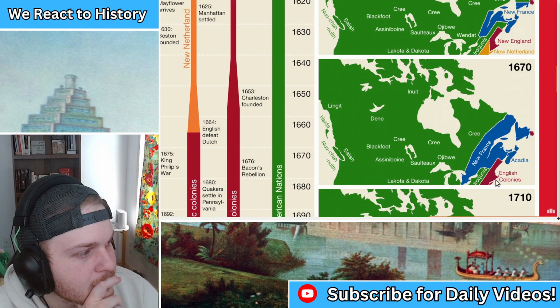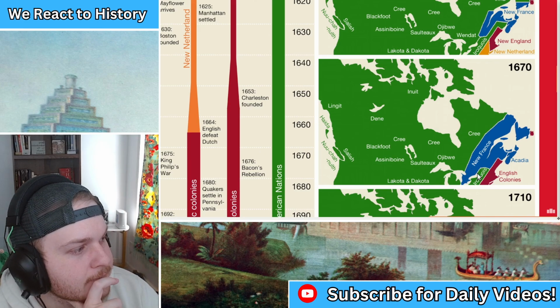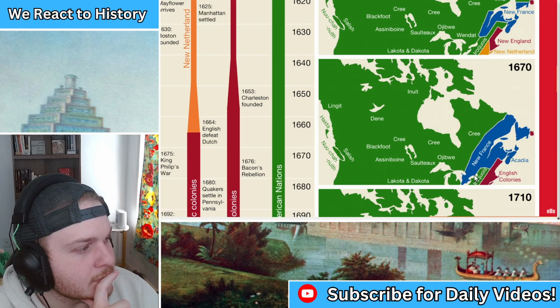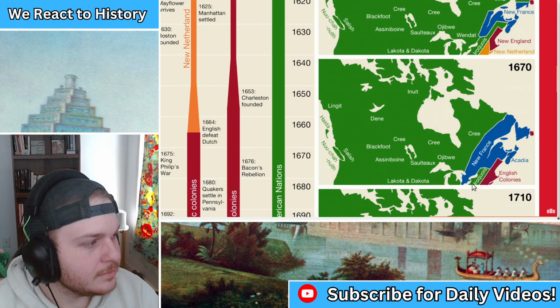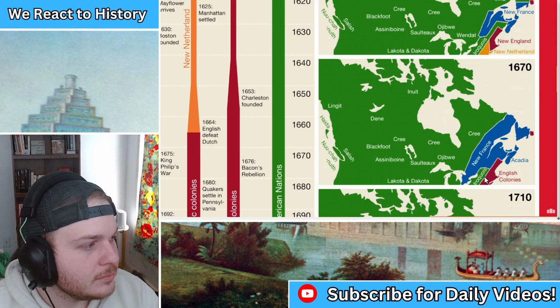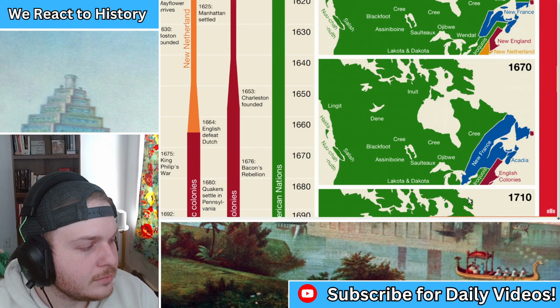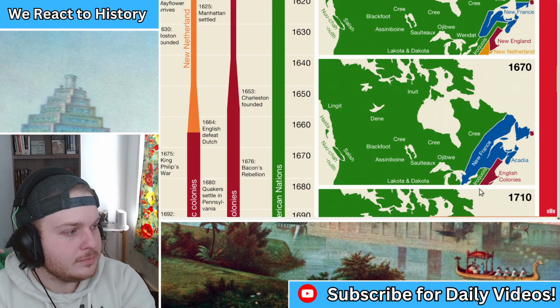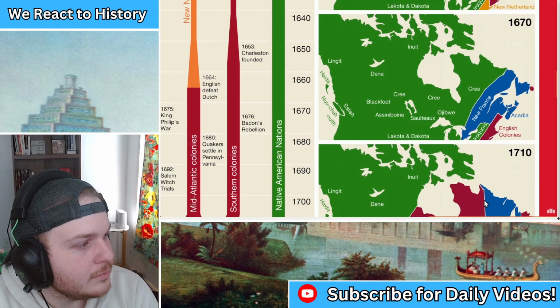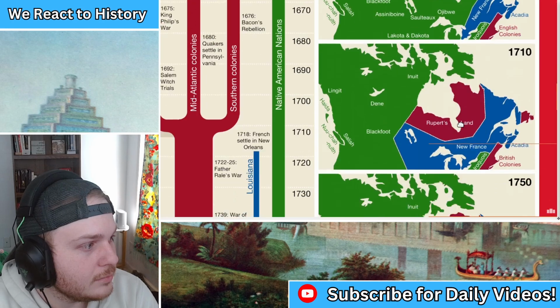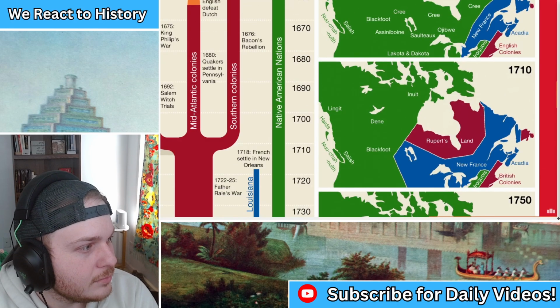But European settlements were very much limited to the East Coast and the St. Lawrence River. The Iroquois, a confederacy of several Native American nations, were also a major power at this time, having greatly expanded their territory, much of which is off the map down here. If we zoom ahead to 1710, you'll notice several changes.